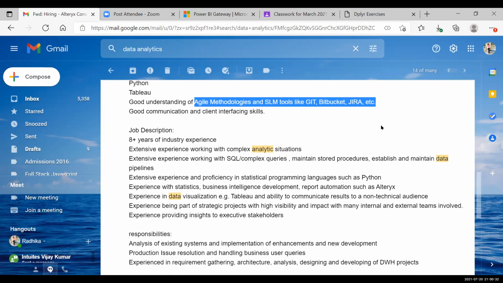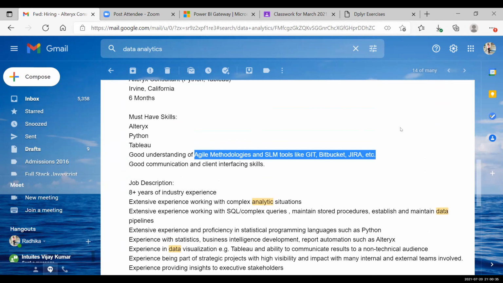Say for example, if you just target this job description that you opened up, you can easily do that. If you think you are good with Tableau, Python, Alteryx, you have to focus on the concepts of those subjects only, not exactly how that company is using it. They will ask you generic questions only, like what is blending in Tableau, what are sets and groups in Tableau. Similarly, in Alteryx they are going to ask you how the data flows are created. So the questions will be generic only, not very project-specific.